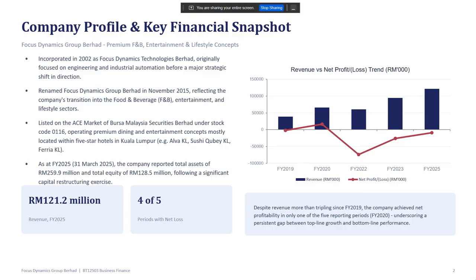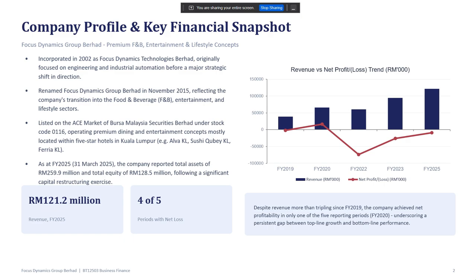First of all, for the company background. Focus Dynamic Group Berhad was incorporated in 2002 as Focus Dynamic Technology Berhad. It was originally focused on engineering and industrial automation before it made a major shift in another direction. After that, it was renamed Focus Dynamic Group Berhad in November 2015. This action reflects the company's transition into the food and beverage, entertainment, and lifestyle sector.